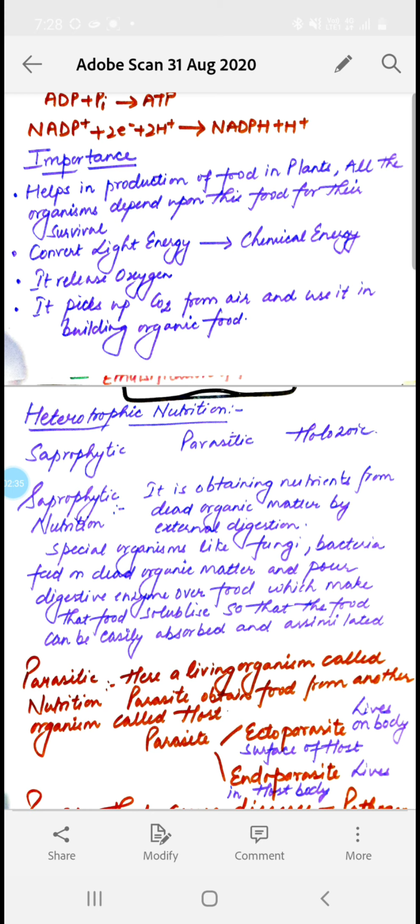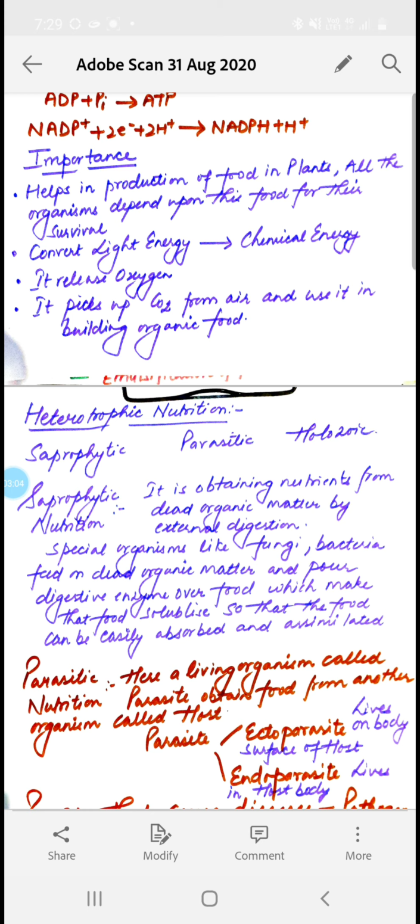Now photosynthesis is the only process by which oxygen is released in the environment. So it is the main source of oxygen in the atmosphere. Now this photosynthesis helps in picking up carbon dioxide gas from the air. As this carbon dioxide gas is involved in the greenhouse effect, it helps in global warming.